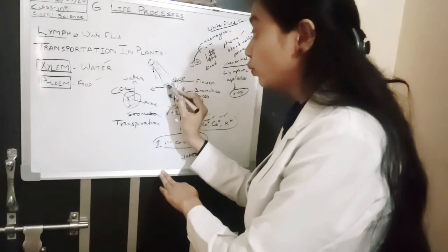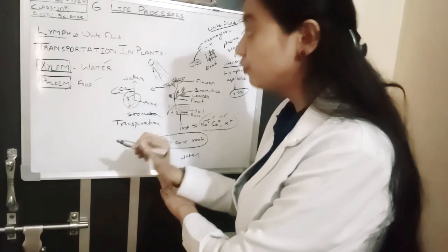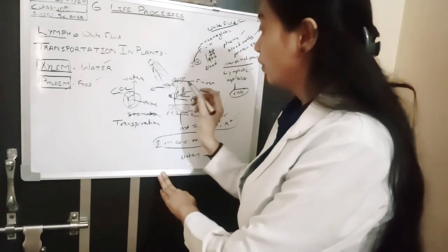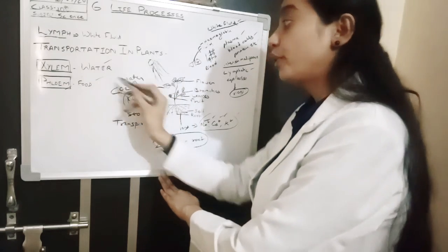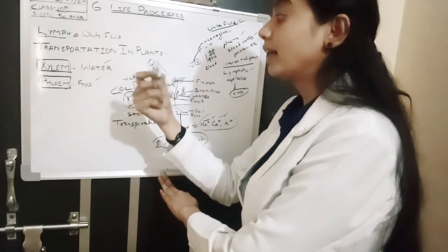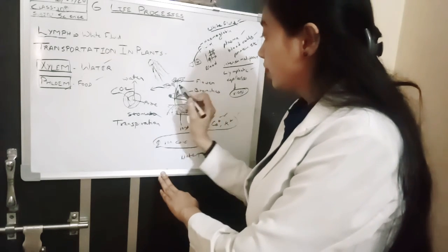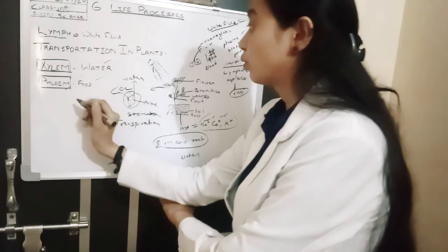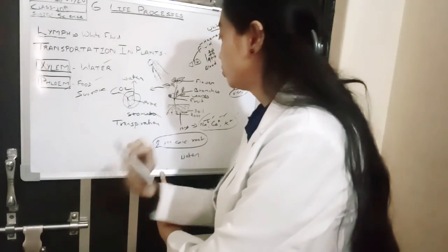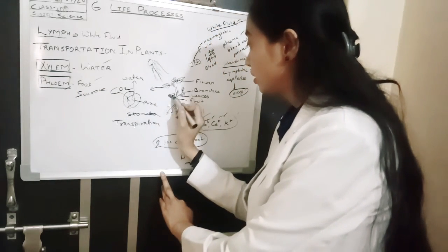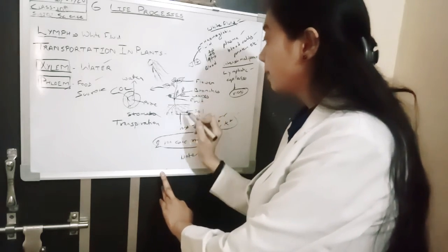Phloem is a kind of tissue found in plants, and it transports the food which the plant is preparing, sucrose, to other parts like fruit and other parts of the plant.